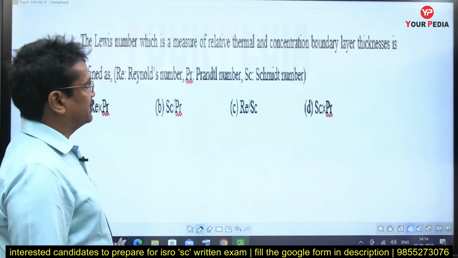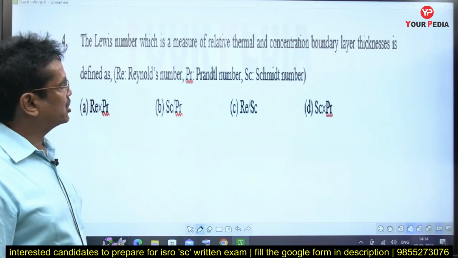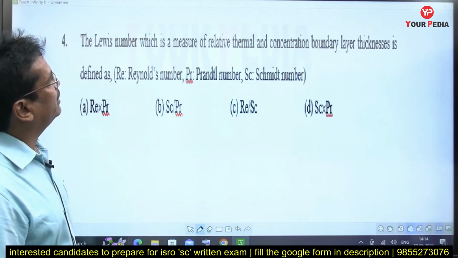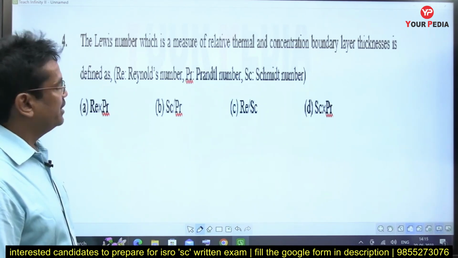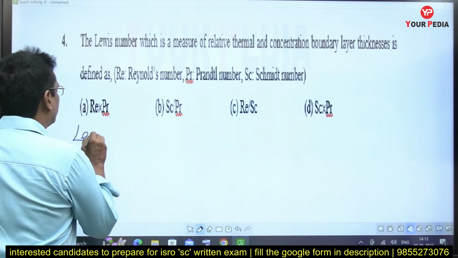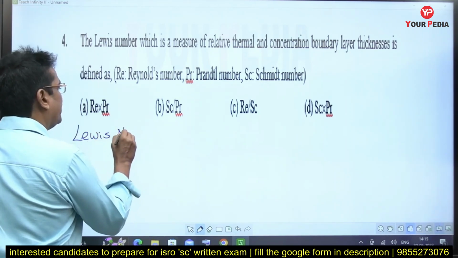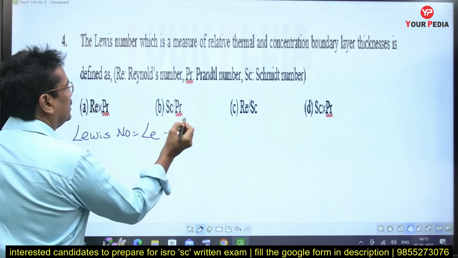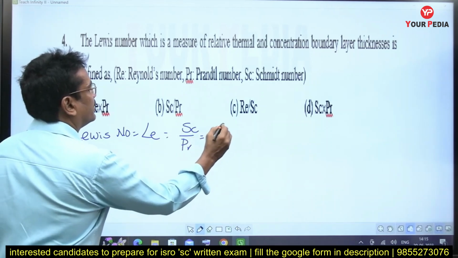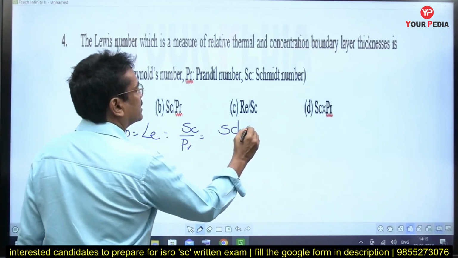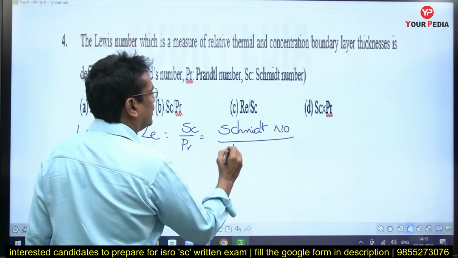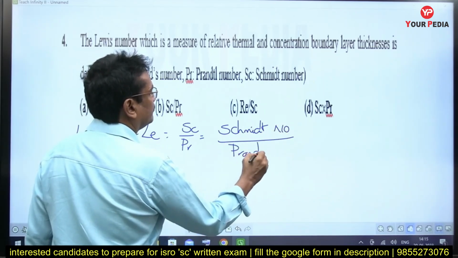The Lewis number, yes, is another important dimensionless number. The Lewis number, which is a measure of relative thermal and concentration boundary layer thicknesses, is defined as the ratio between the Schmidt number divided by the Prandtl number.